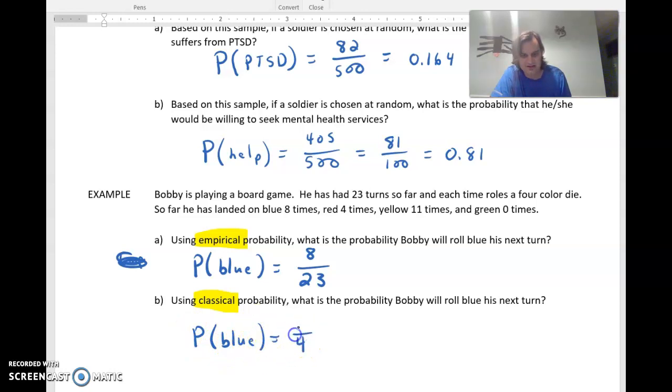There's 4 colors and only one of them is blue. So very different outcomes here, depending on how we look at it. Okay, so keep in mind that empirical, if you're given data, can be very different than classical if you're just given options. And usually you do one or the other without even thinking about it, just based off of what you're given. But sometimes it may be worth giving it a second look.